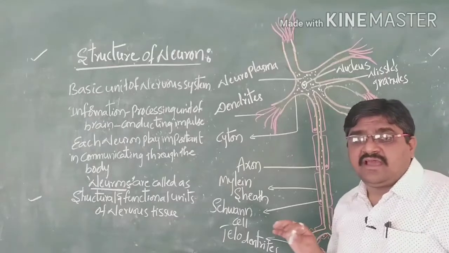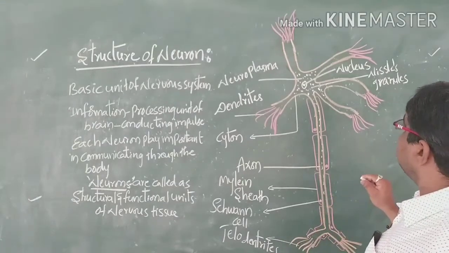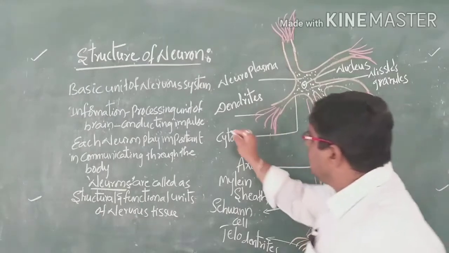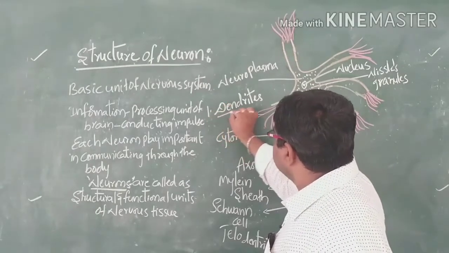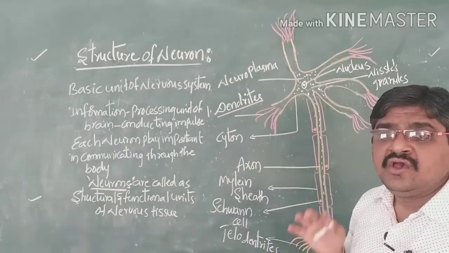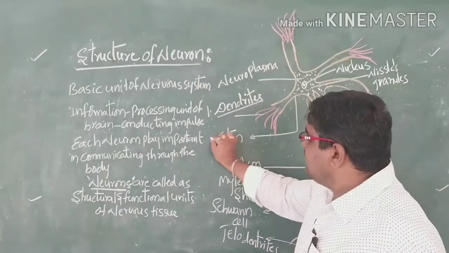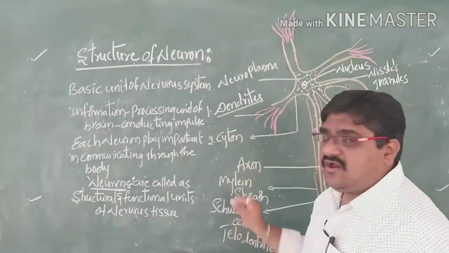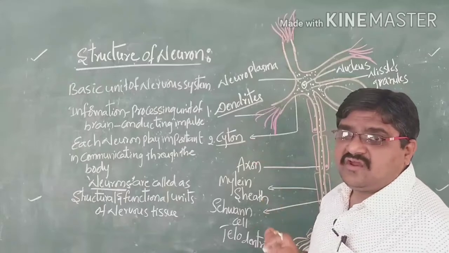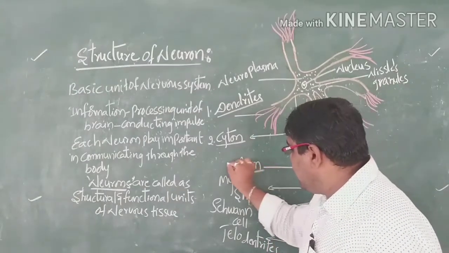So here three parts are present. What are these three parts? The neuron is differentiated into three regions. The first one is the dendrites, the second one is the cyton, and the third one is the axon.